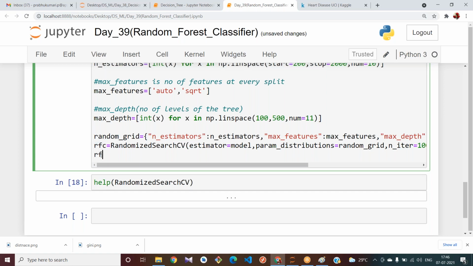Let me train this model, rfc.fit of X_train, y_train. By simply doing this, we are trying to find out the best tuning parameters, the best parameter values to be used in our model by using this RandomizedSearchCV.